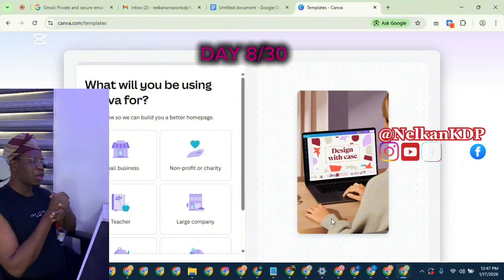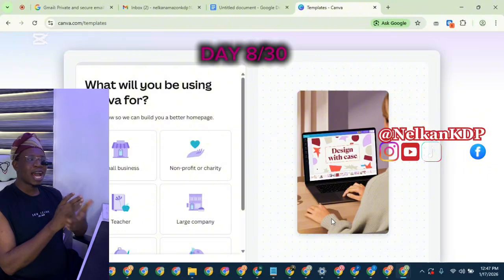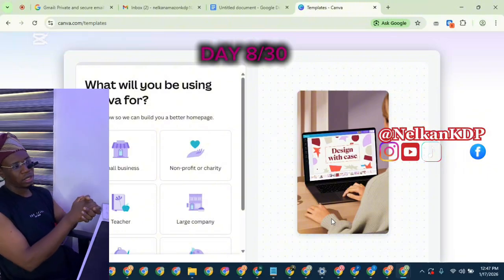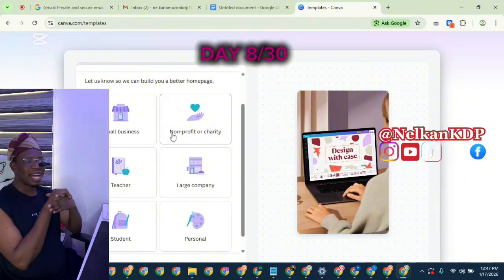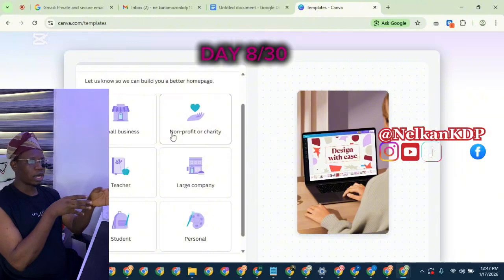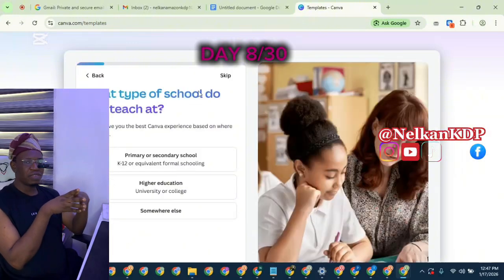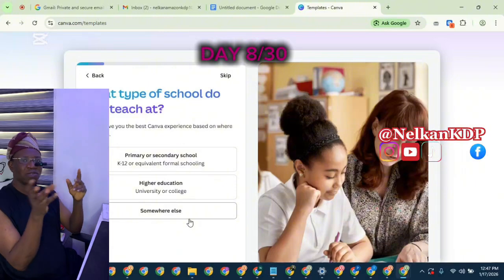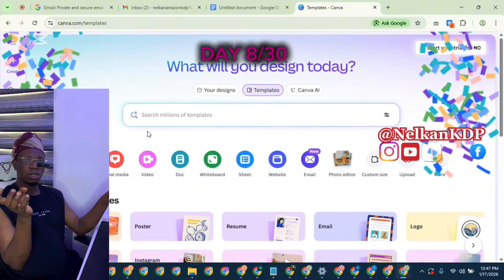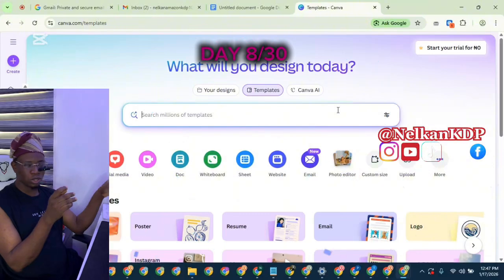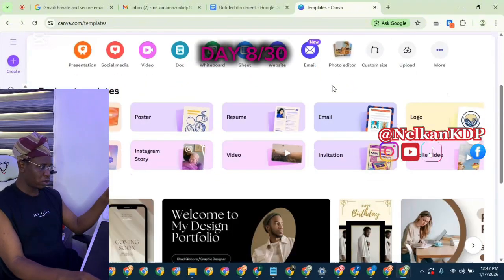Once you click on continue and you are in, you automatically have an account with Canva, which you'll be using for our book cover. But this one is the free version. I guess for a new account, they might give you 30 days free to use the pro version. They'll just ask you to input your bank details. They used to do it very well.